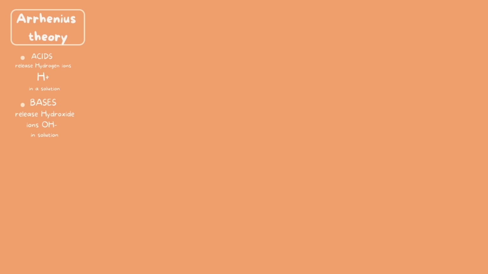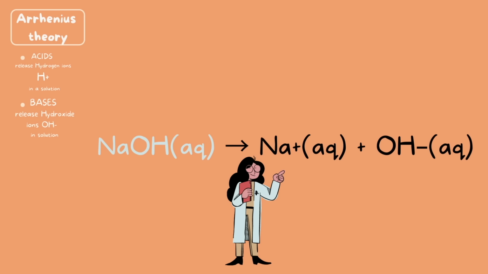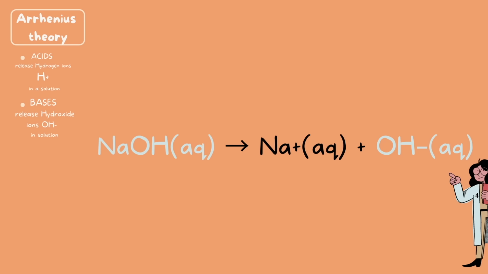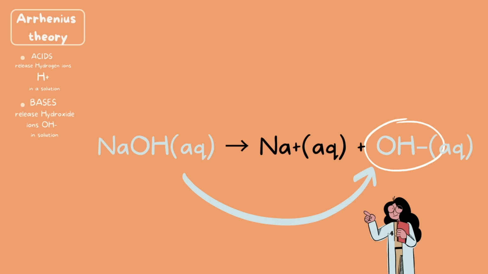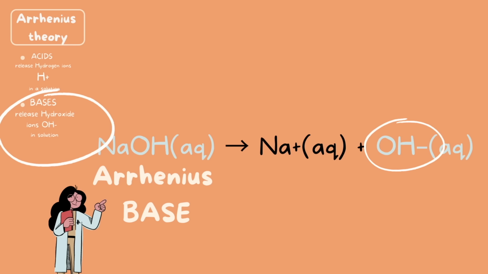Okay, on to our next example. Here we have NaOH, and it's going to dissociate into sodium ions and hydroxide ions. The hydroxide ions in the solution are really what we're interested in, because by definition, bases release hydroxide ions in a solution. So because NaOH released these hydroxide ions in the solution, that makes NaOH the Arrhenius base.